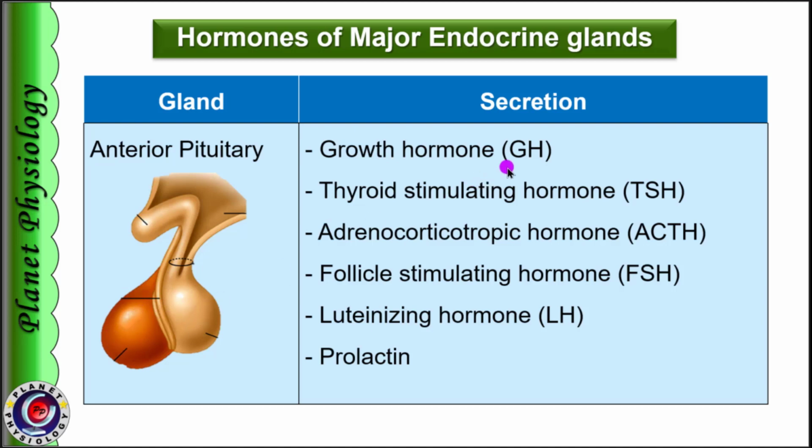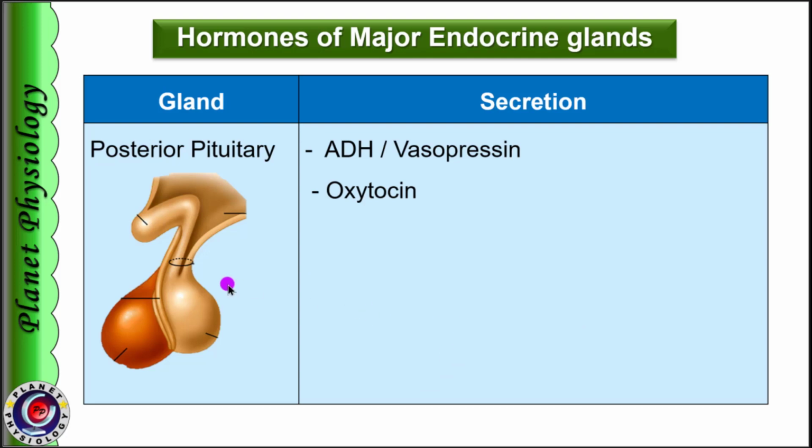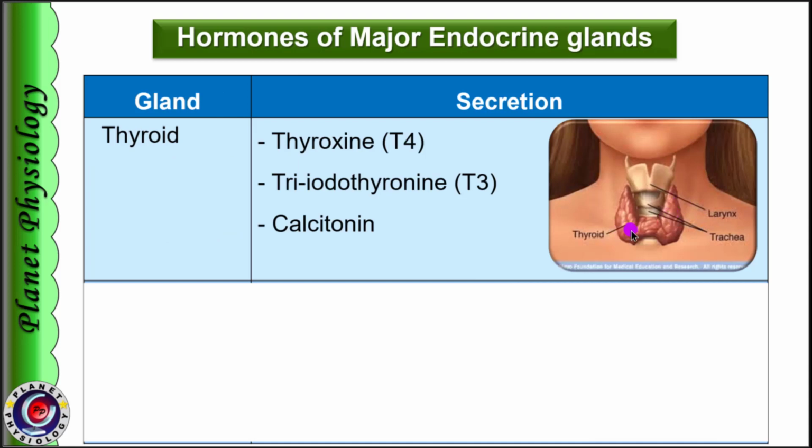The anterior pituitary secretes growth hormone, thyroid stimulating hormone, adrenocorticotropic hormone, follicle stimulating hormone, luteinizing hormone and prolactin, while the posterior pituitary secretes two hormones: antidiuretic hormone, which is also called vasopressin, and the second is oxytocin. The next gland is the thyroid gland, located in the neck. It secretes T3 and T4, which are concerned with general metabolism and various systemic actions. Another hormone secreted by the thyroid gland is calcitonin, which is related to calcium homeostasis.